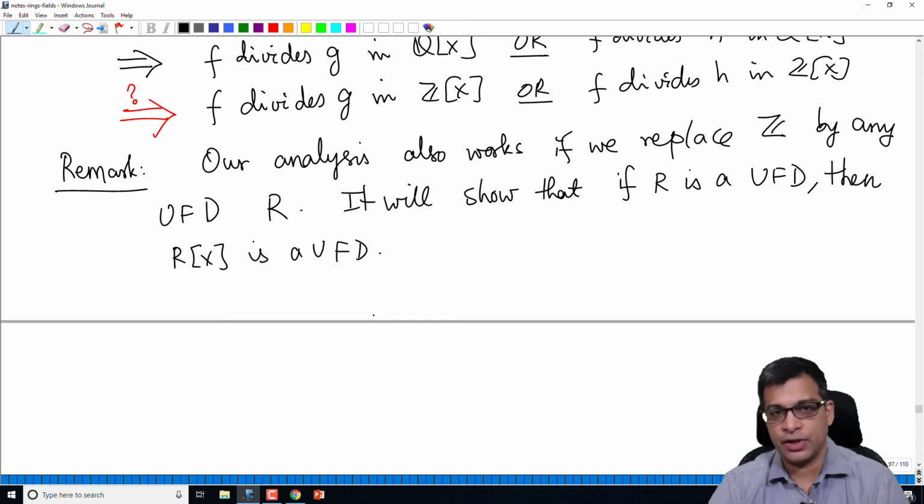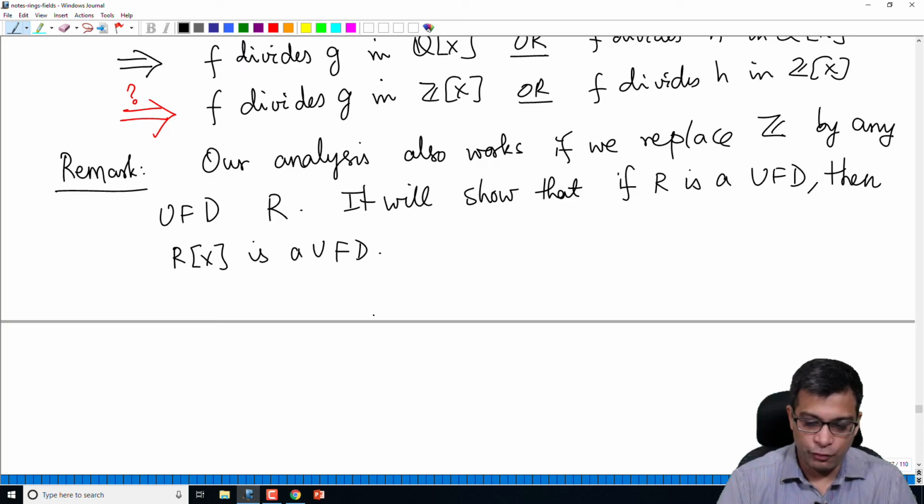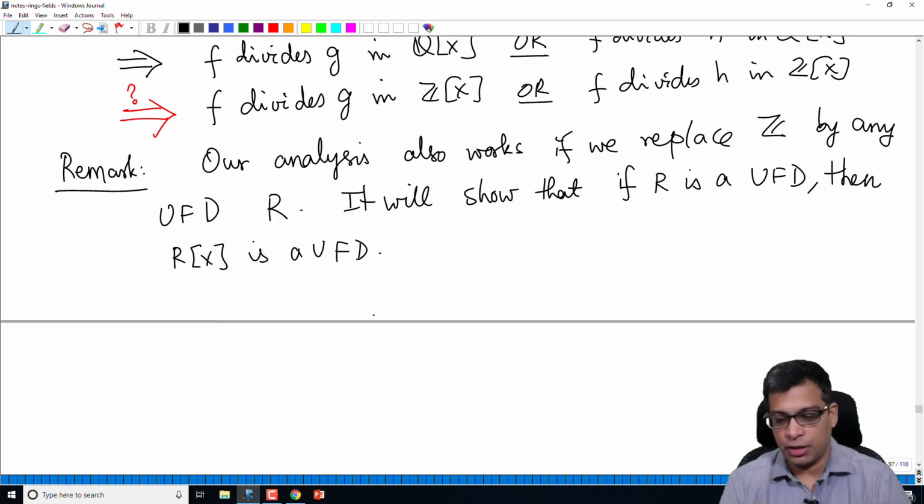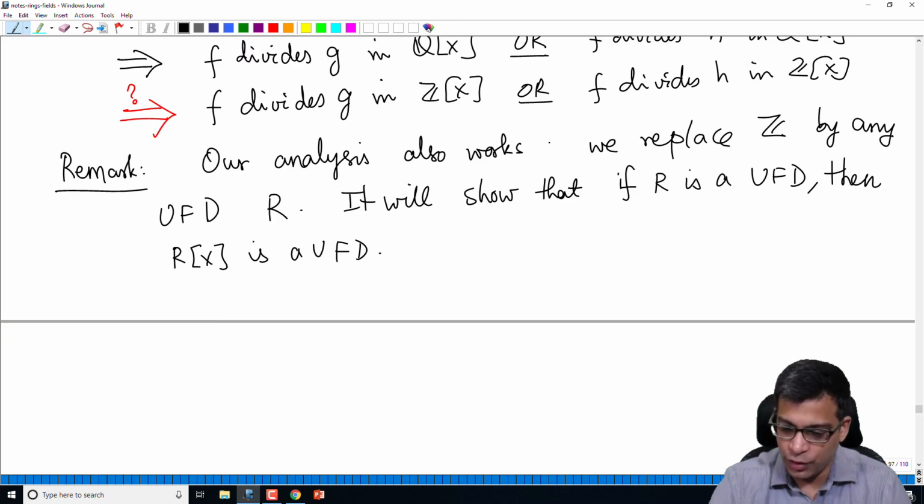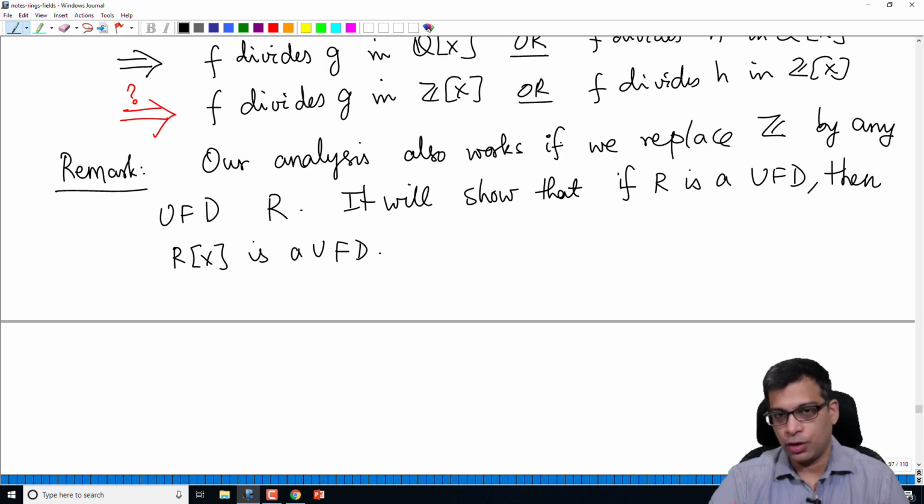In particular, after this, we know that polynomial rings over UFDs in any number of variables are UFDs, because we can keep attaching variables one by one. So we will stick to Z, but the proof goes through for any UFD. That's a good exercise for you. As we are doing all the steps, make sure that you prove all the statements for any arbitrary UFD.